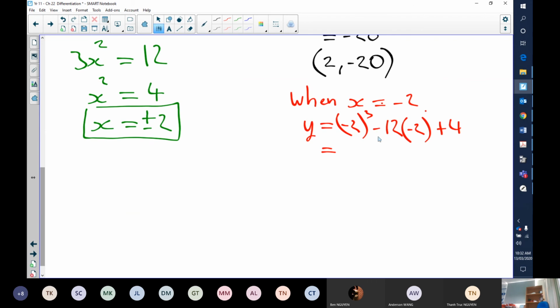Well, 2 to the power of 3 is 8. And when we have an odd exponent and we're multiplying that out with a negative number, it's always going to be negative, so we'll have negative 8. Minus 12 times minus 2, that's going to be positive 24, plus 4, which is going to equal 12.